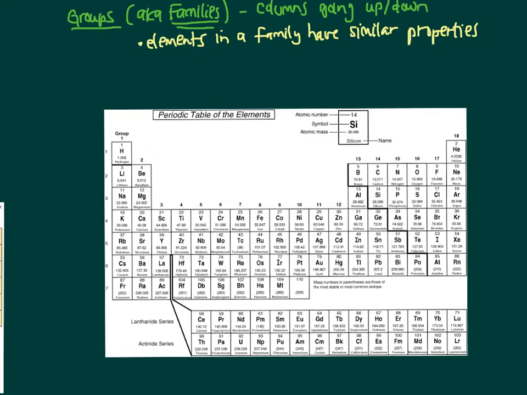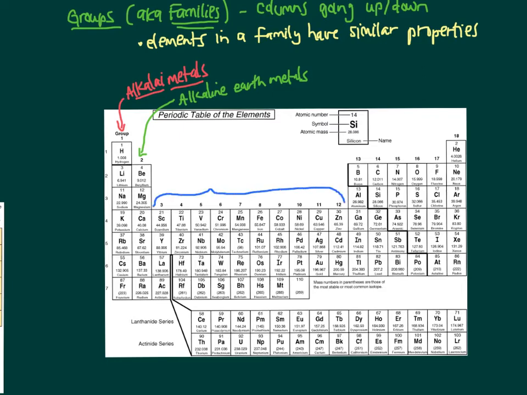And the groups have names. So group or family number 1 are called your alkali metals. Group number 2 or family 2, these are your alkaline earth metals. And this whole group in the middle, families 3 through 12, these are called your transition metals.